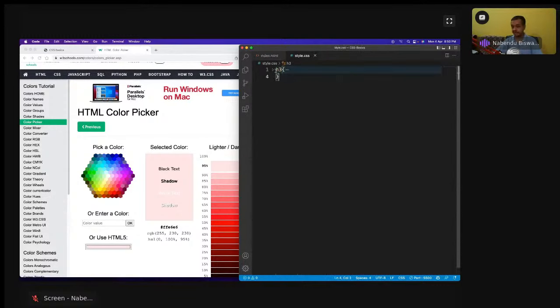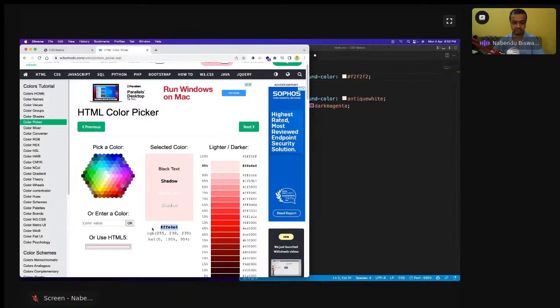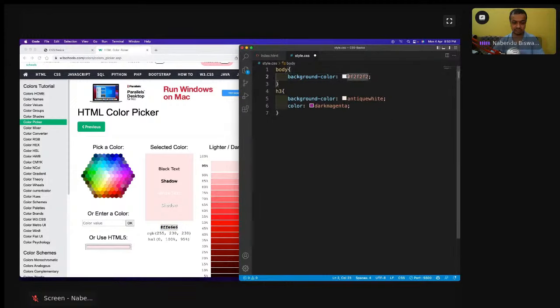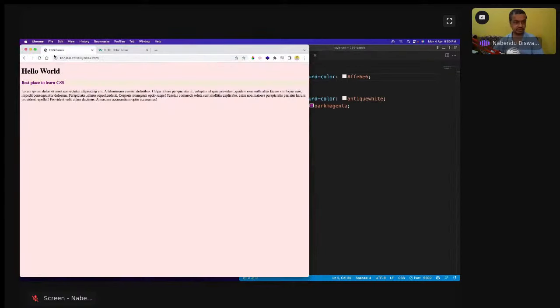Okay, so I'll come here and do the body and background color, not like this. Background color, I want this one. Background color, this. Save it. If I go back here, the background color is a nice pink. Okay, so that is done.